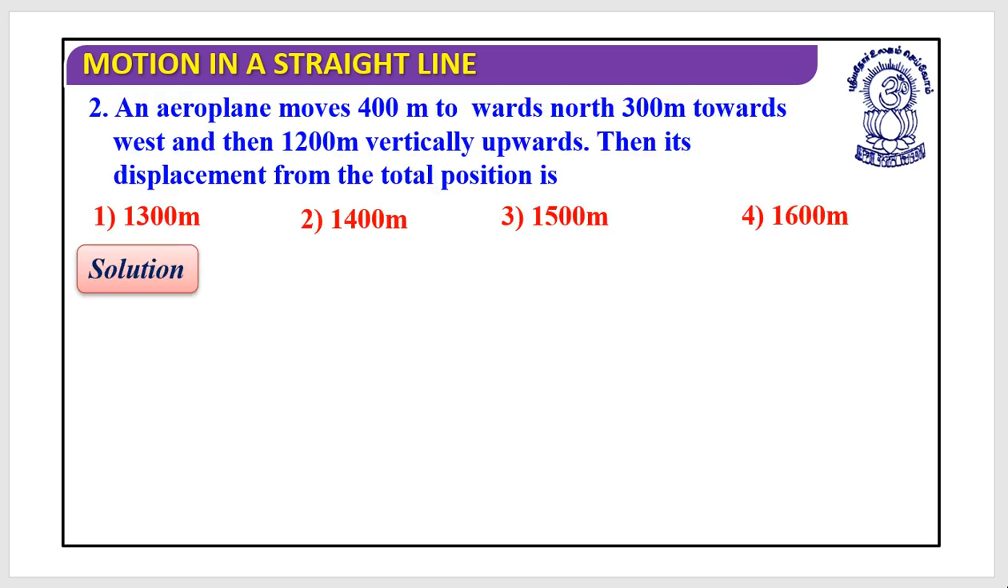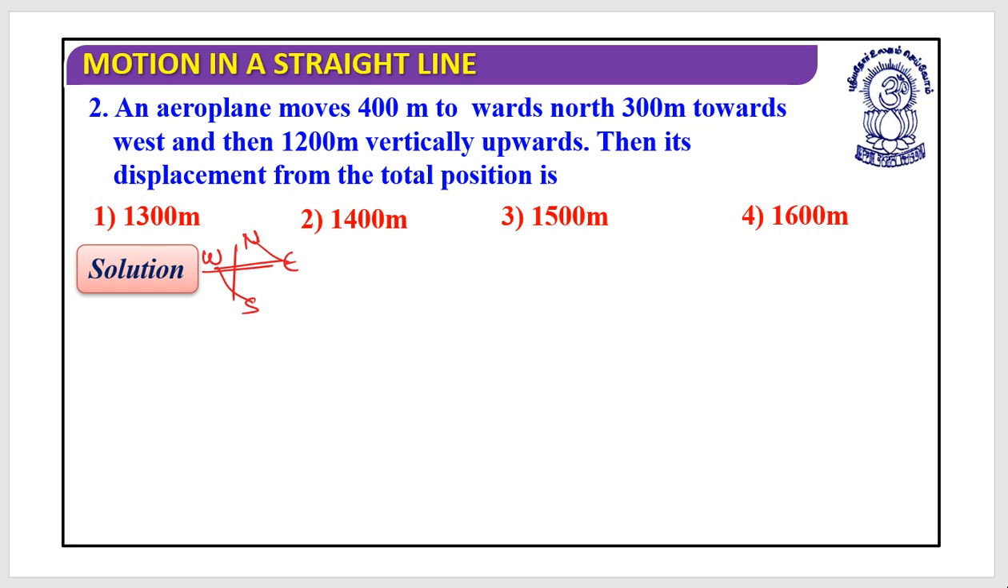Let's look at a very good question. What they have asked is that there is an aeroplane which moves 400 meters towards the north, 300 meters towards the west, and 1200 meters vertically upward. Seems interesting. Then its displacement from the initial position. Let's look at this first. This is north, this is east, this is west, this is south. You know this NEWS, right?